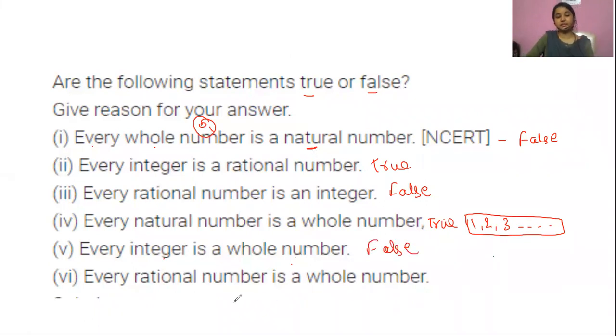Now, the next question is, every rational number is a whole number, right? So let's try to write some rational numbers. 1/2 can be a rational number, 1/5 can also be a rational number, and even 0, 1, 2, all these are whole numbers. But 1/2 and 1/5 cannot be whole numbers. So every rational number is not a whole number. So this statement is also false.